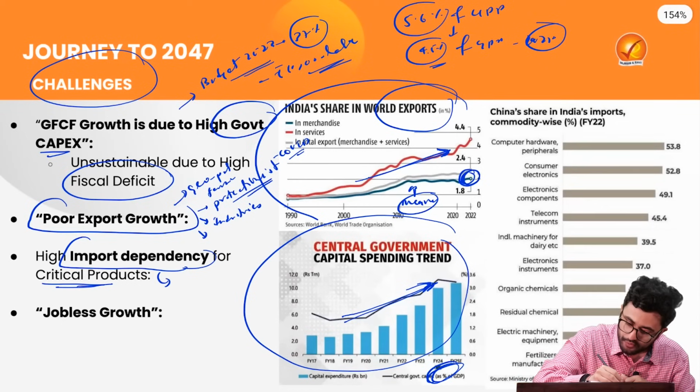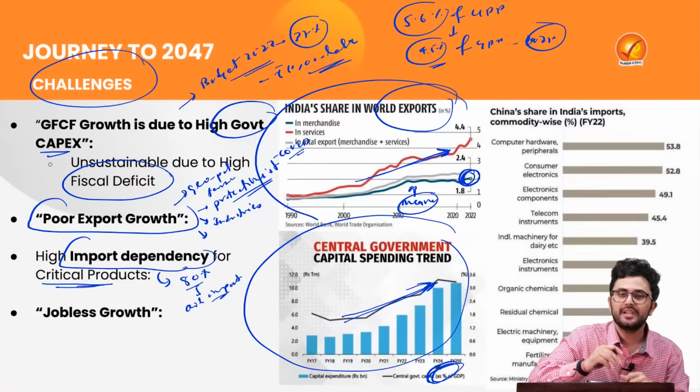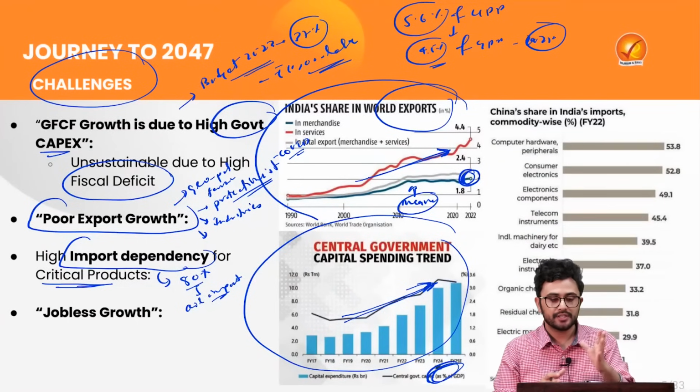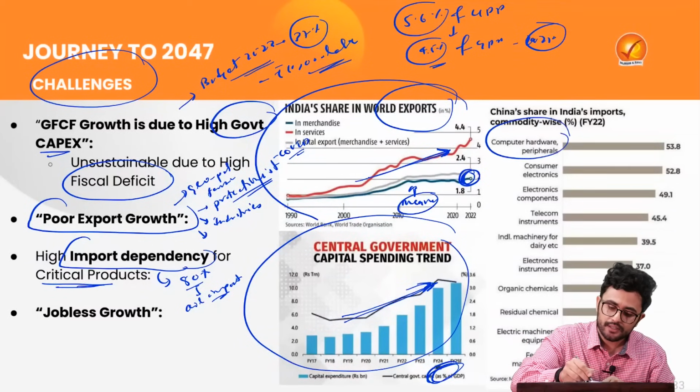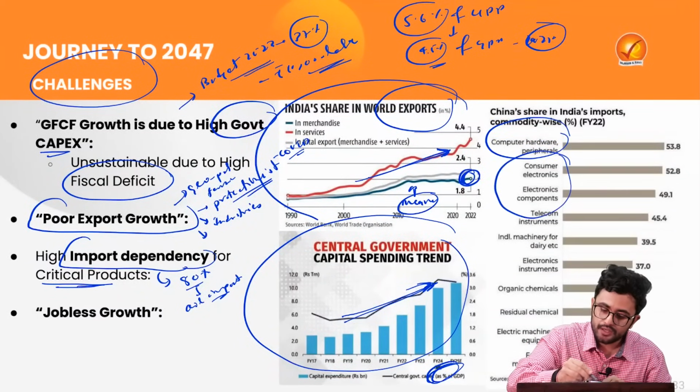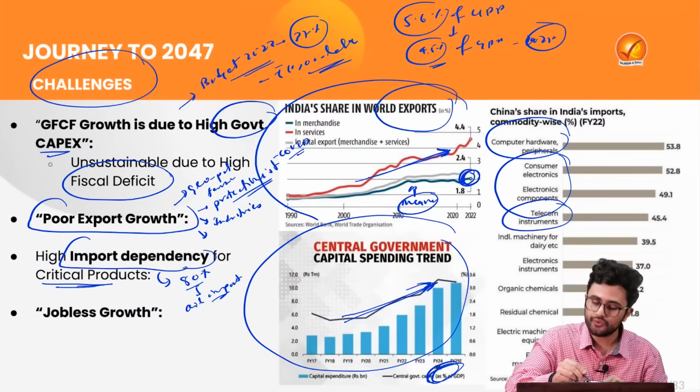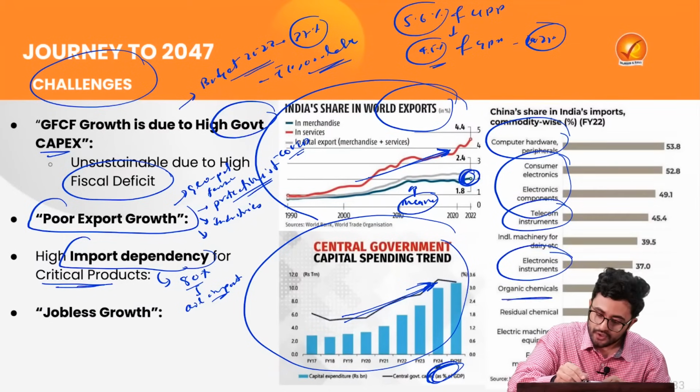So it is known to all of you that we are more than 80% oil import dependent. But even if we look at other critical minerals, just look at the table and look at our dependency on China for several critical products such as computer hardware, consumer electronics, telecom instruments, electronic instruments, organic chemicals, as well as fertilizers.